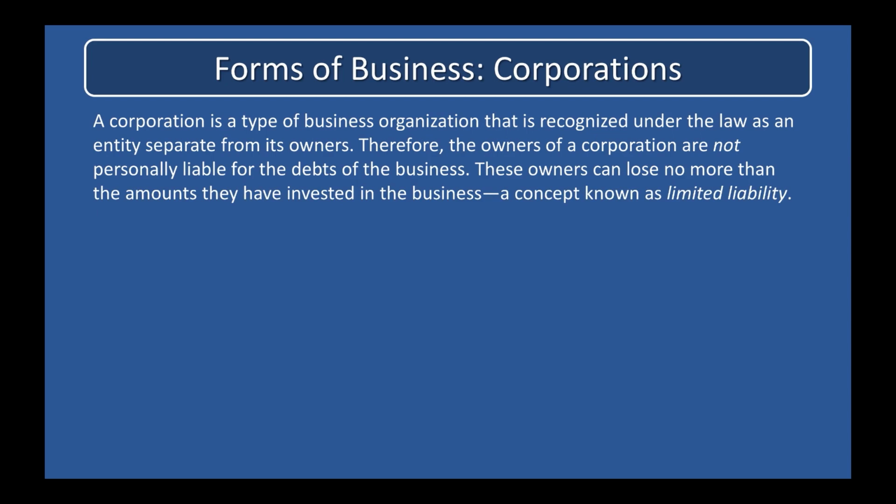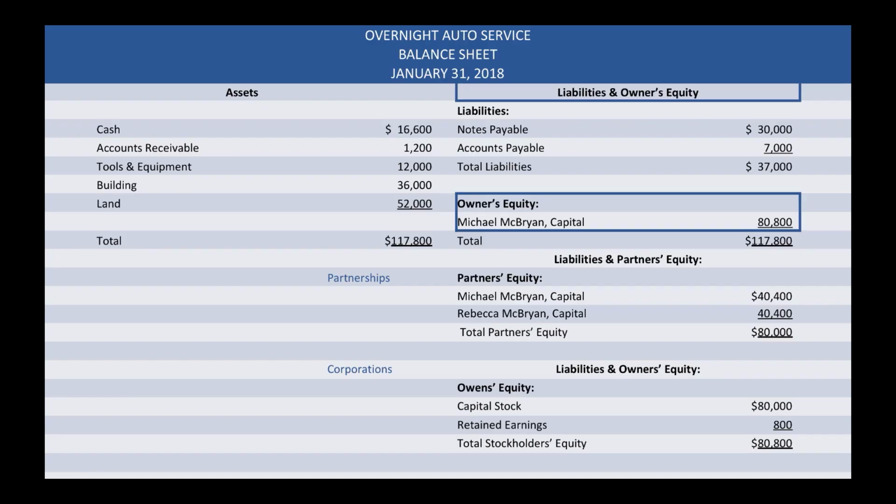Corporations offer an even greater opportunity than partnerships to bring together large amounts of capital from multiple owners. There are many more sole proprietorships and partnerships than corporations, but most large businesses are organized as corporations. Thus, corporations are the dominant form of business organization in terms of the dollar volume of business activity. Of the three types of business, corporations are most likely to distribute financial statements to investors and other outsiders. The owner's equity section of the balance sheet will look different for each type of business entity.